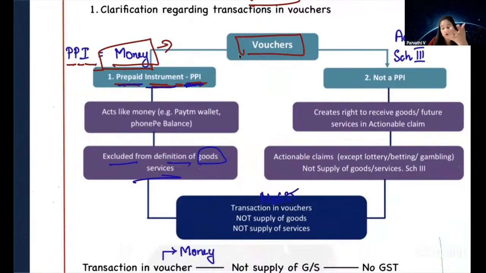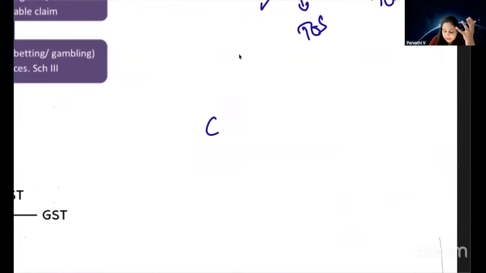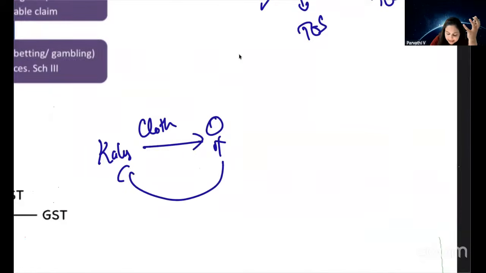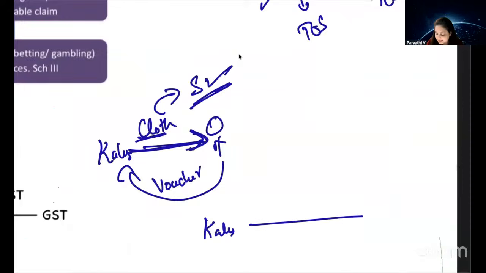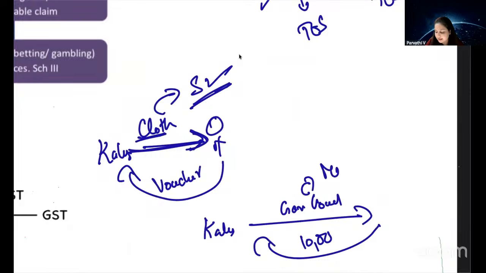But later on, when a person goes to Kalyan Silks, buys clothes and gives the voucher he already purchased earlier, here there is a supply. When Kalyan Silks supplies cloth, at that time there is a supply. But initially, when Kalyan Silks gave the voucher and collected 10,000 rupees, the voucher is nothing but money.